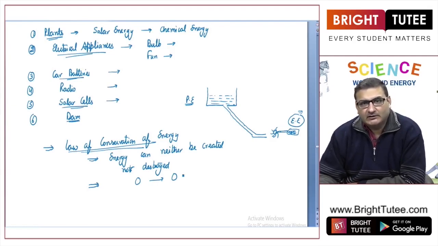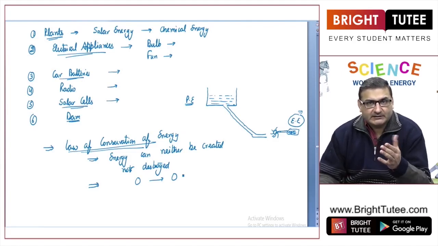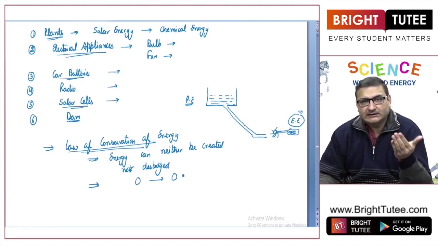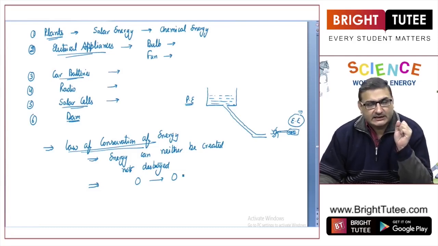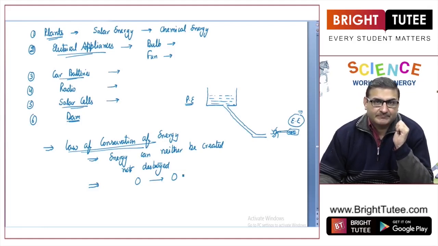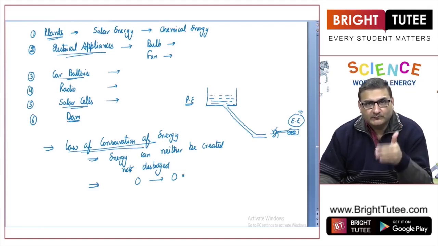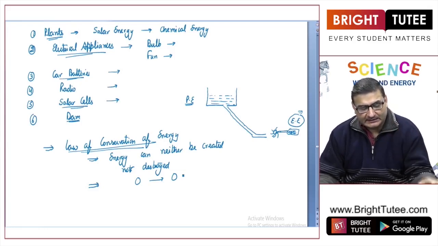I repeat, law of conservation of energy states that energy can neither be created nor be destroyed. It can only be converted from one form into another, and during this conversion the total energy remains fixed, remains constant, remains the same. Got it? So this is the law of conservation of energy. We'll try to prove this law by doing a simple activity.